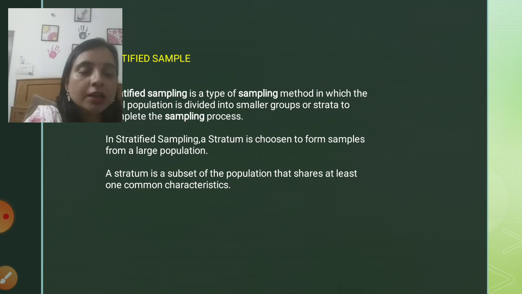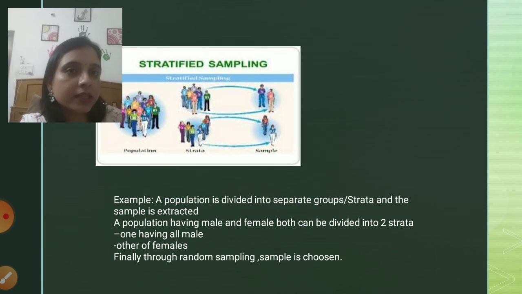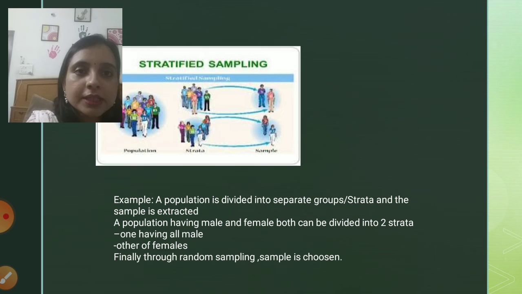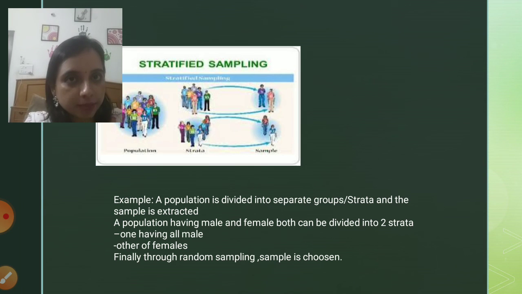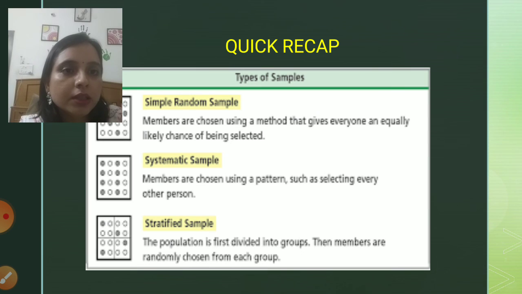Now, a strata or a stratum can be defined as a subset of the population that shares at least one common characteristic. Again, this is a very important thing. We can't choose a strata or any group randomly. We need to divide it according to one common characteristic. Now, how it is done, we'll see in this example. As you can see, there is a population, a number of persons are there. From that population, two strata have been made. I hope it is quite easy.